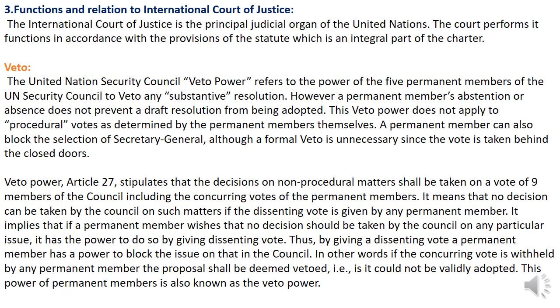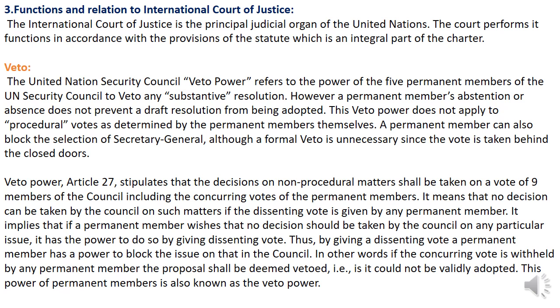It means that no decision can be taken by the council on such matters if a dissenting vote is given by any permanent member. It implies that if a permanent member wishes that no decision should be taken by the council on any particular issue, it has the power to do so by giving a dissenting vote. If at least one permanent member doesn't want the council to go further in such matters, it will give a dissenting vote.